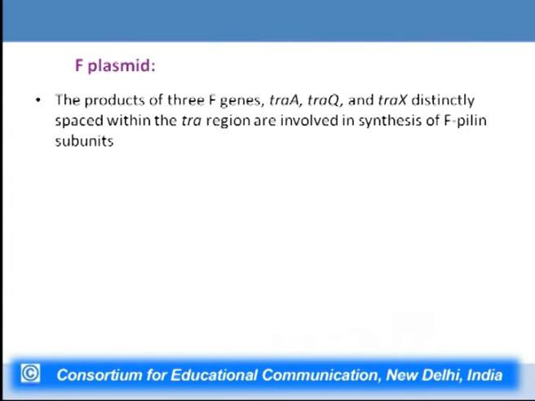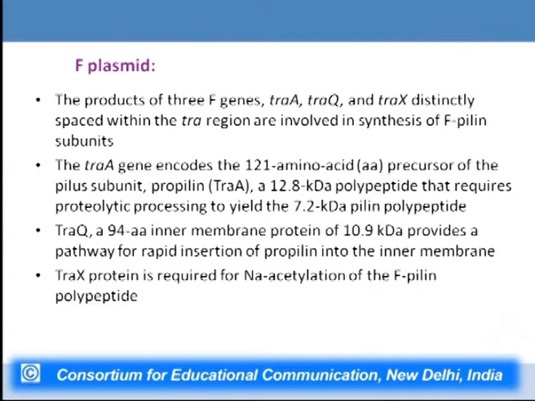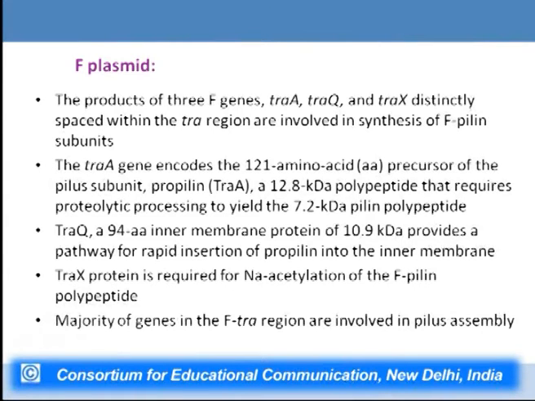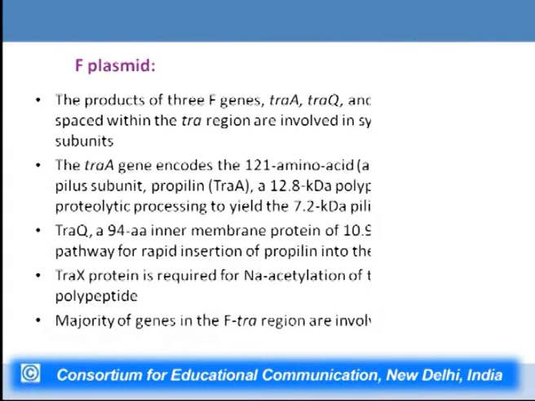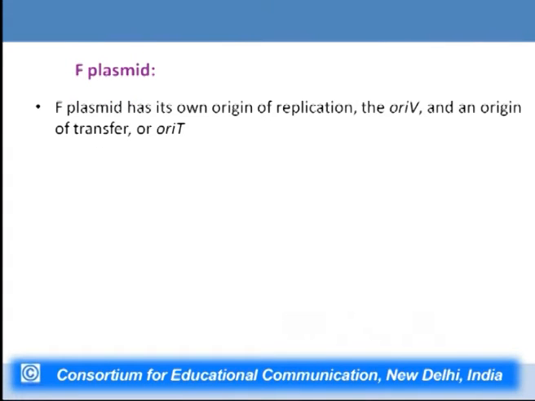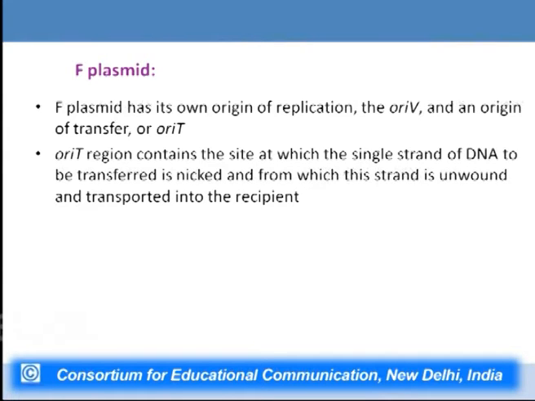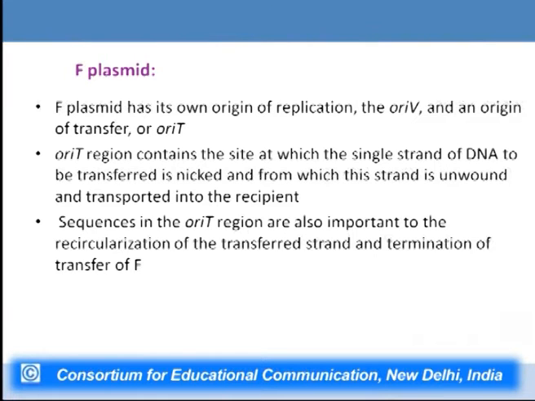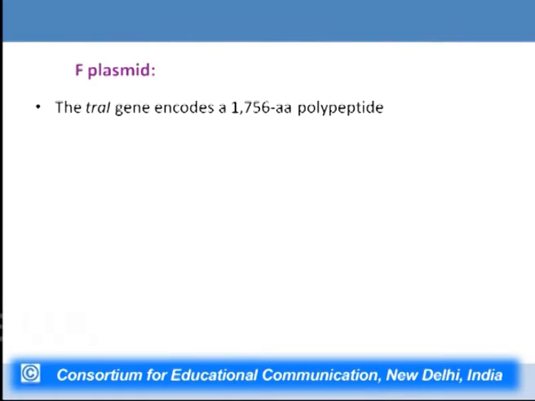Now there are other genes like traA, traQ and traX which are distinctly required for carrying out this information transfer and in formation of F pilin subunits. The F plasmid has its own origin of replication, OriV, and an origin of transfer, that is OriT. And the OriT region contains the site at which the single strand of DNA to be transferred is nicked and from which this strand is unwound and transported into the recipient organism.